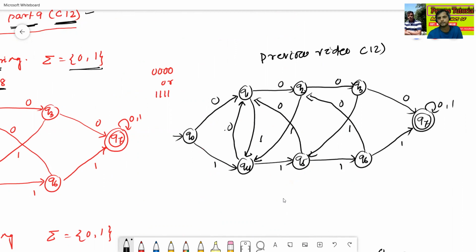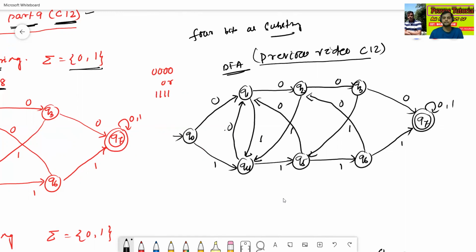In the previous video, the DFA diagram was like this. Here the question was 4-bit as substring.